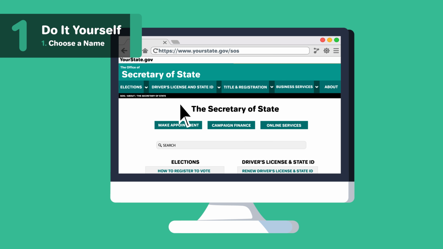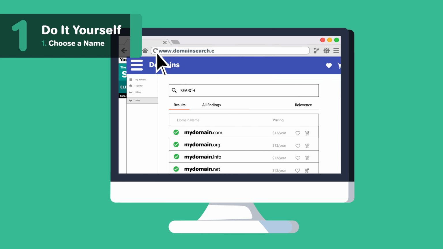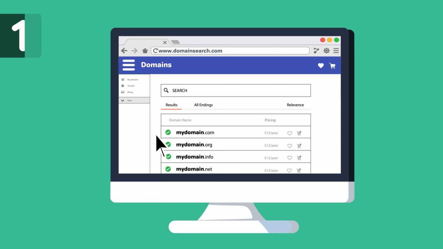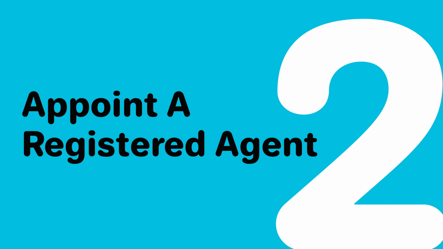Once you have a name selected, do a name search to make sure it's available in North Carolina. After doing a North Carolina name search, you'll want to do a domain search to see if your name is available as a URL. Even if you don't plan on making a website today, you may want to secure the URL so someone else doesn't take it.